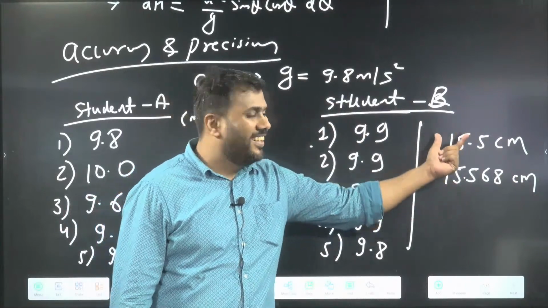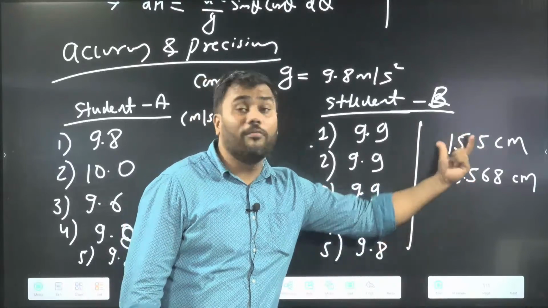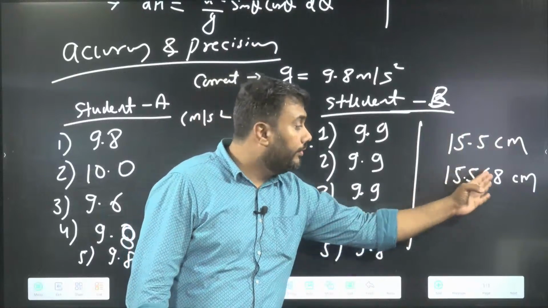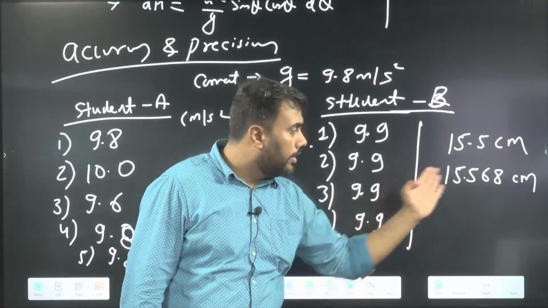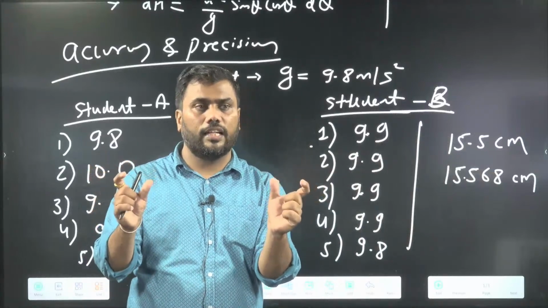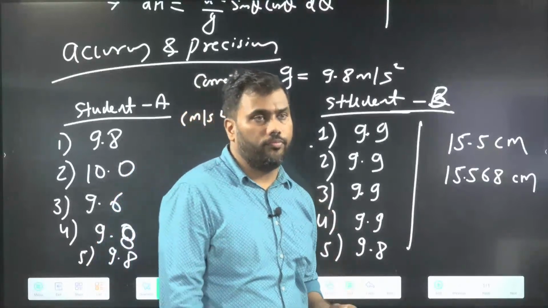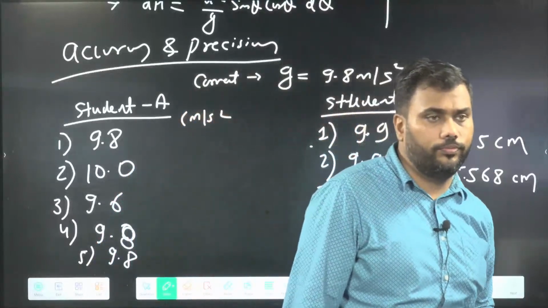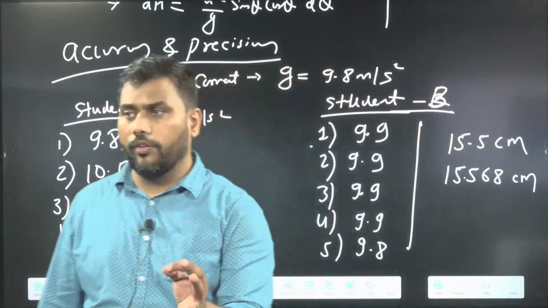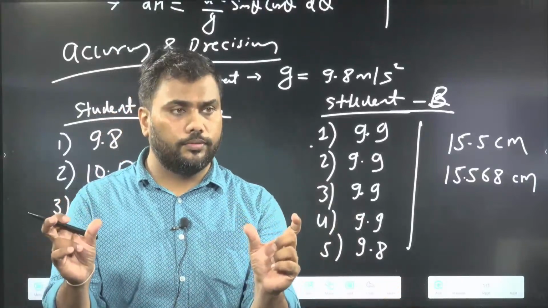Zamir, very good. Nice one. In these two values, if you compare them, the second value is more precise. You are giving more data, more number of significant figures. If they ask you which is more precise, more number of significant figures means more precise. Understood? More number of significant figures means more precision, if you just compare two numbers, okay?